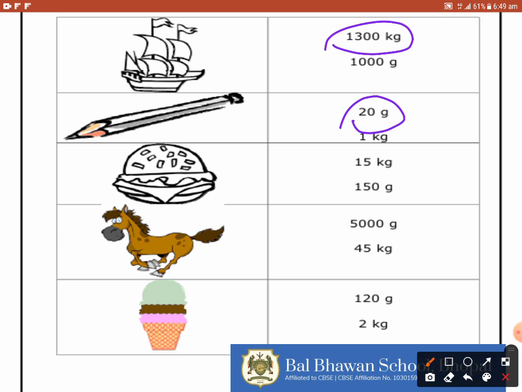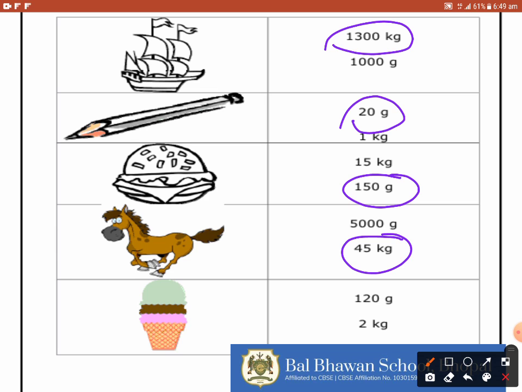What would be the weight of this burger? 15 kg or 150 grams? It's not possible to have a burger of 15 kg, so it is 150 grams. How much would be the weight of this horse? Is it possible that the horse weighs 5000 gram, that is only 5 kilogram, or it is 45 kilogram? Of course, it is 45 kilogram.